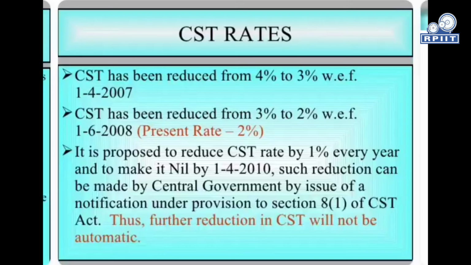CST rates. CST has been reduced from 4% to 3%.